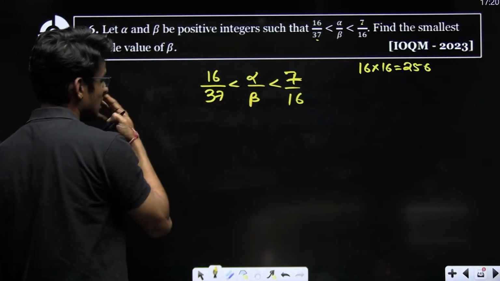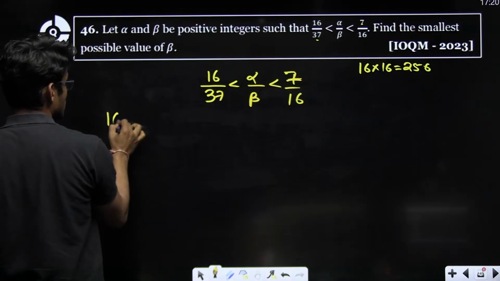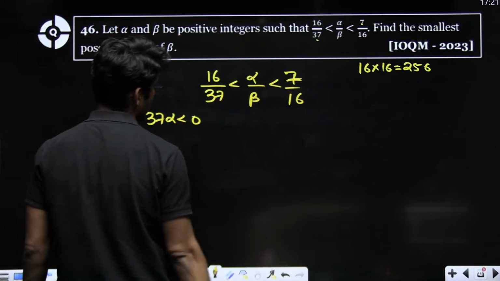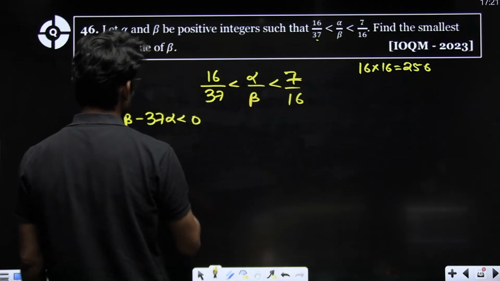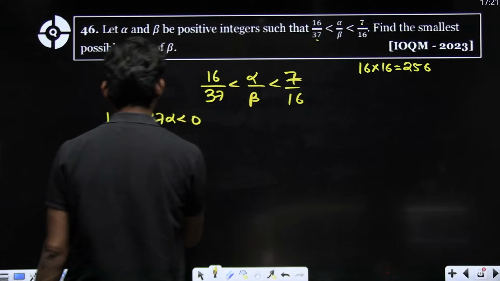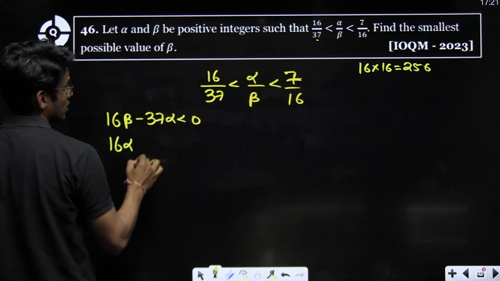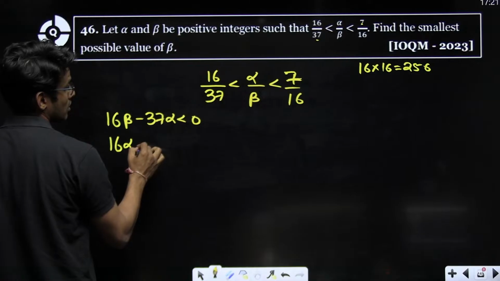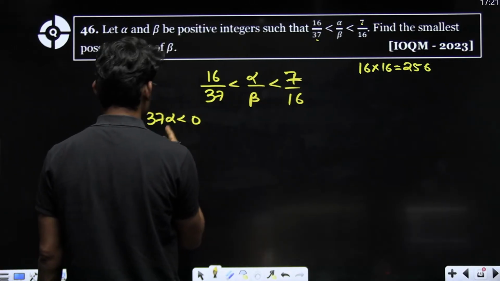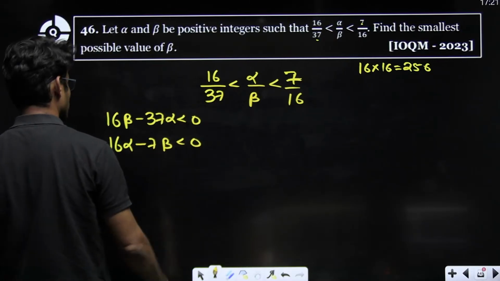So what I have to do is, 16 beta minus 37 alpha is less than 0, and, just a second, 16 alpha minus 7 beta is less than 0.